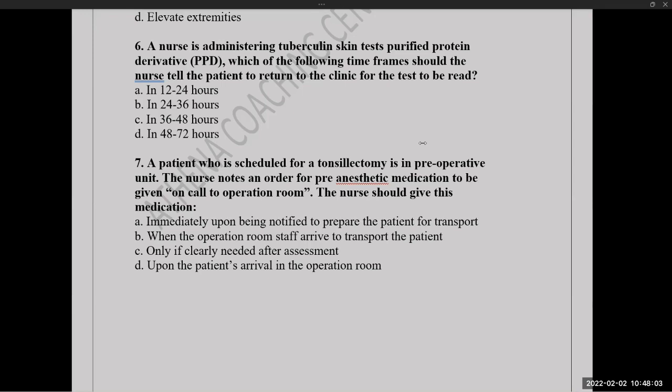Neetu Varghese. Yes, ma'am. Neetu, what is a confirmatory test to identify pulmonary TB? Sputum for AFB. Okay. When would you collect the sample? Morning. Early morning sample. Okay, fine.